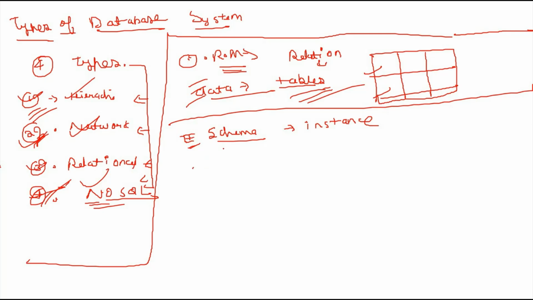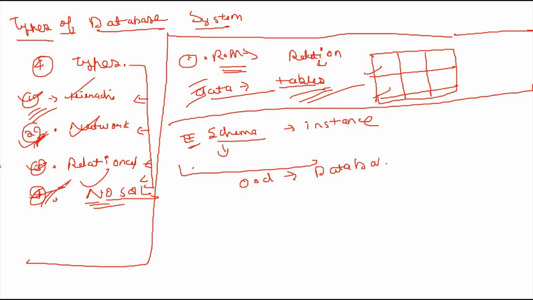The overall design of a database is called the schema. The database schema is specified during database design and is not expected to change frequently. So this is the overall description of the database.